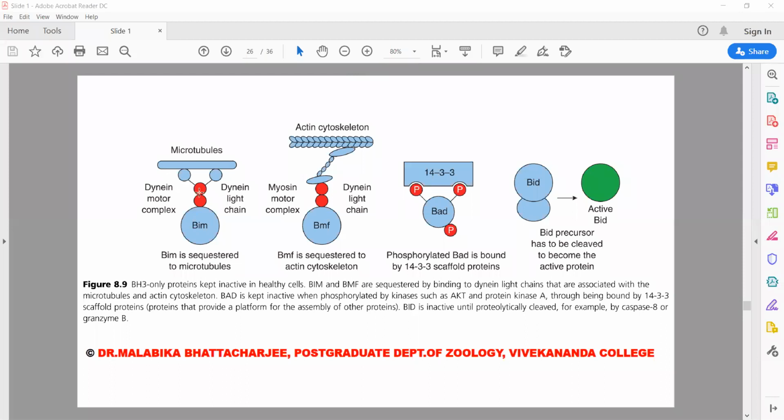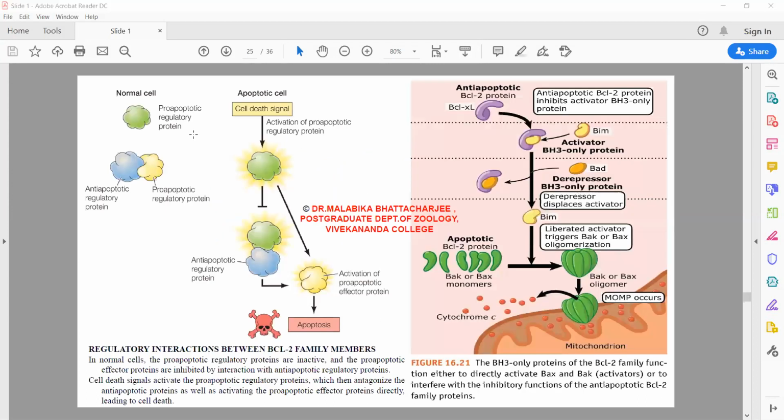If there is a death signal, the microtubules will dissociate, BIM activated. Death signal, the actin cytoskeleton will be dissociated, BMF activated. If there's a death signal from the AKT signaling pathway, BAD will be dephosphorylated and activated. If there is a death signal from the extrinsic pathway, caspase 8 will cleave BID to produce active BID. So as you can see, the green ones, which are the regulators, are only activated when a cellular death signal is perceived.